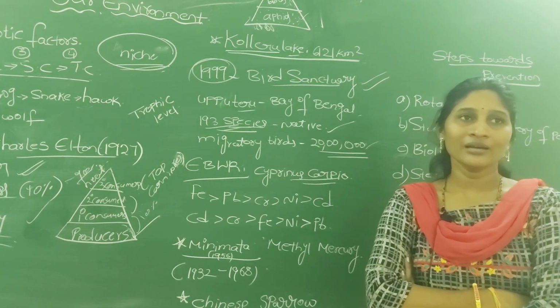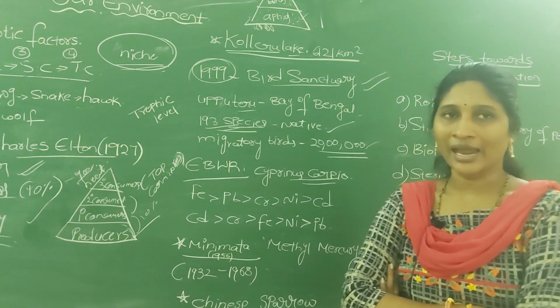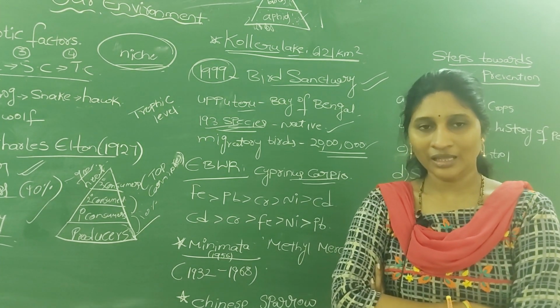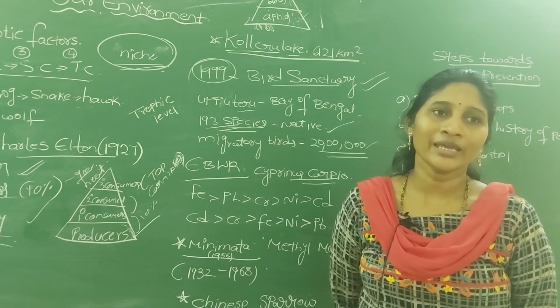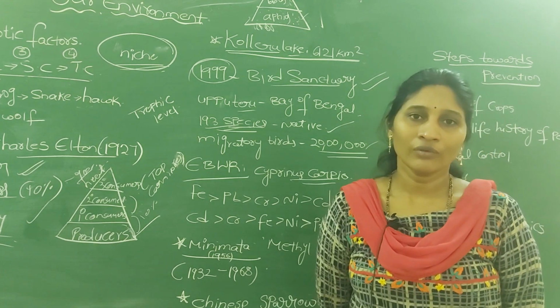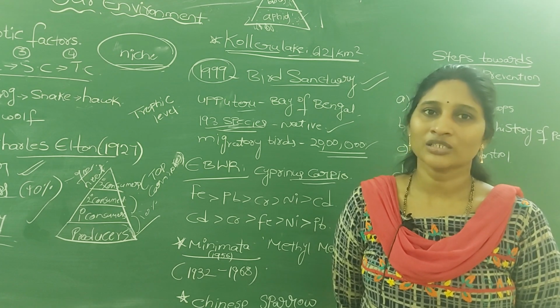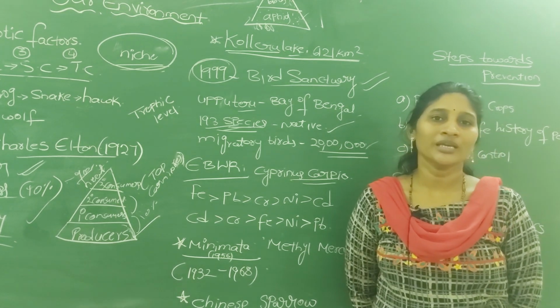Because of the greater use of fertilizers and industrial effluents, pollutants have increased in water bodies. These pollutants not only enter the water, they also enter the organisms, and from one organism to another the concentration of these pollutants increases.